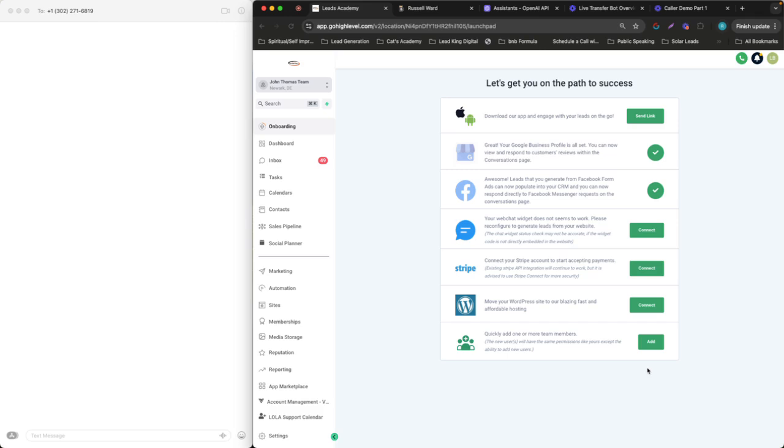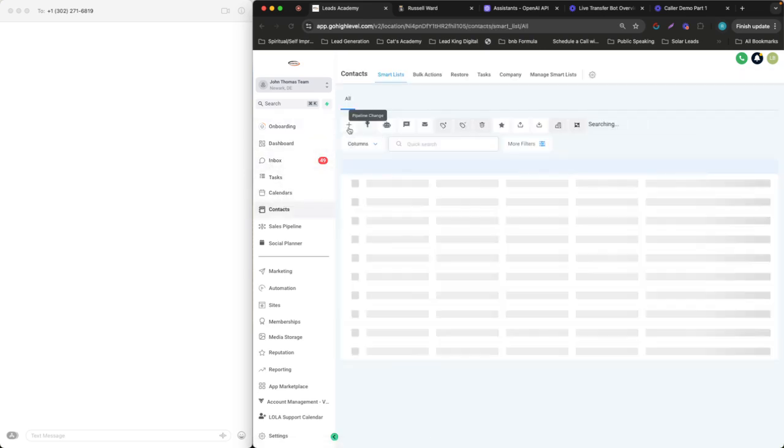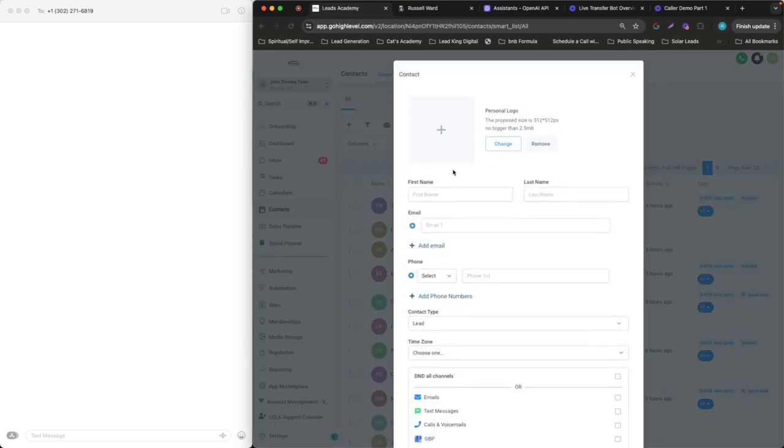If they say no, or it's after hours, it will set an appointment for the AI bot to call them back at a different time and do the live transfer when it's convenient for the person, or if it's during working hours. So let's get started. I'm going to show you how this works. I'm going to go down here to contacts and create myself as a contact.